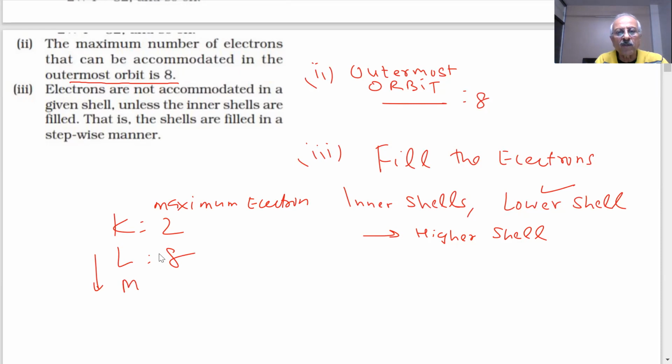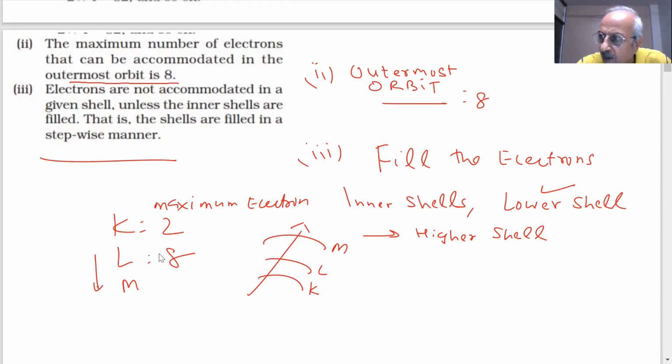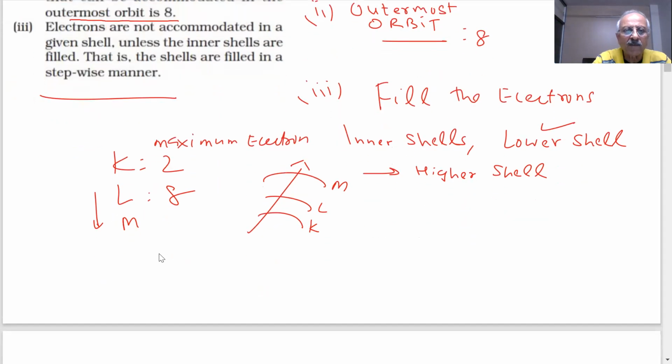So you know K, L, M, and so on. The order of filling: first K will be filled. After it is completely filled, you go to the next. When this is completely filled, you go to the next. When this is filled, you go to the next. So they are filled in a stepwise manner, from lower to the higher. Is it clear?